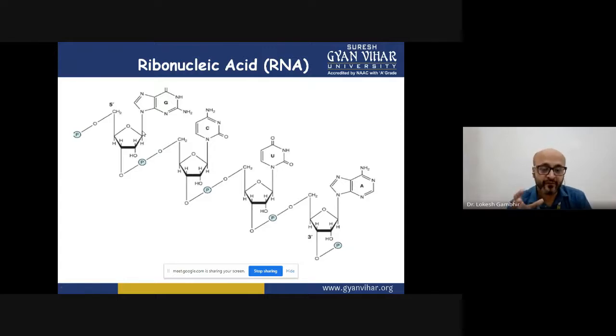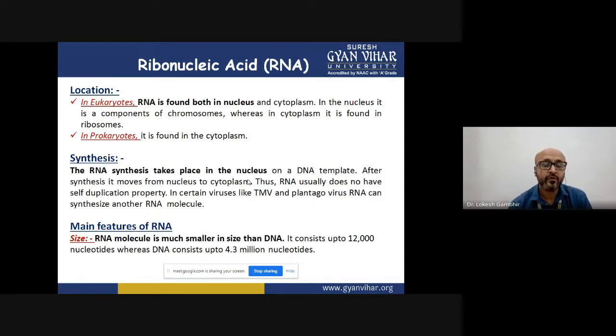So there are certain similarities also between DNA and RNA, because the polymerization is going only via phosphodiester linkage, and that too by 3' and 5'. The same thing happens in DNA also. So this phosphodiester bond is also called the backbone of that particular RNA molecule. Fine. So next question comes.